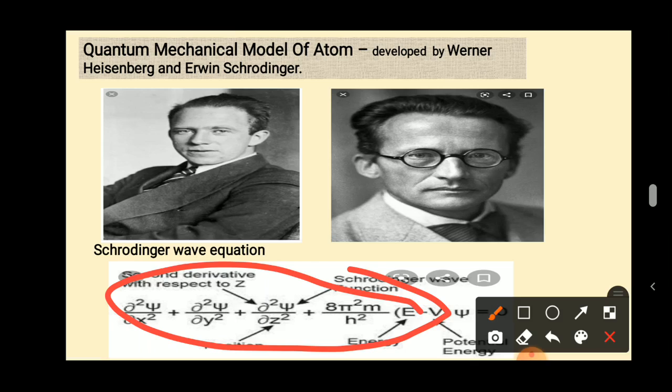Now in a simple manner, I can call it the address of the electron, or the status of the electron, where it is present. Suppose someone asks your address, what will you say? My house is in Mangalore.